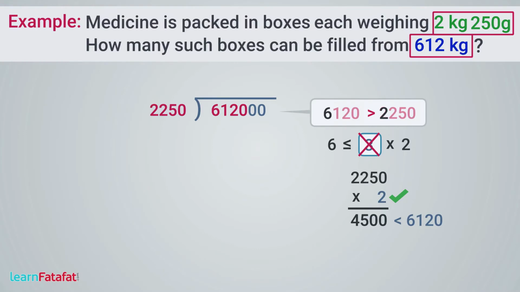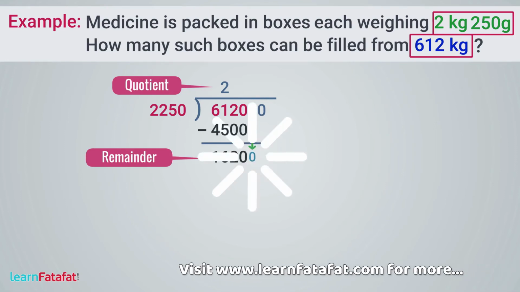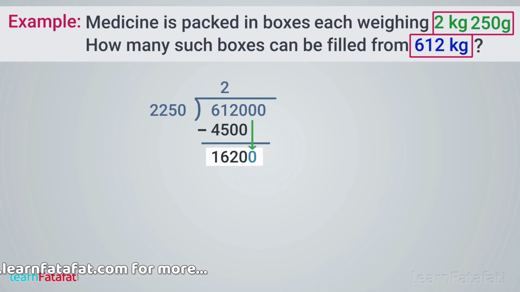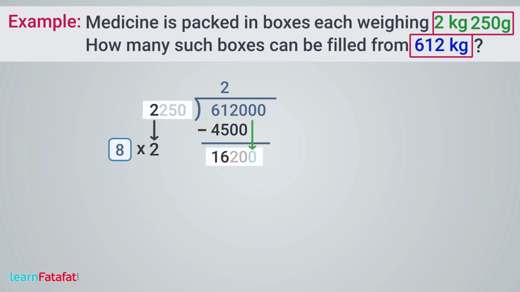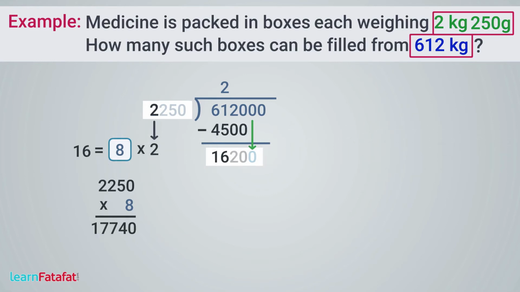The division with quotient 2 leaves remainder 1620. Bring down the next digit, that is 0. Number becomes 16200. Neglect the last 3 digits of both numbers. Here 8 times 2 is 16. So 8 can be a suitable quotient. Let's verify it. 2250 multiplied by 8 is equal to 17,740, which is greater than 16,200.